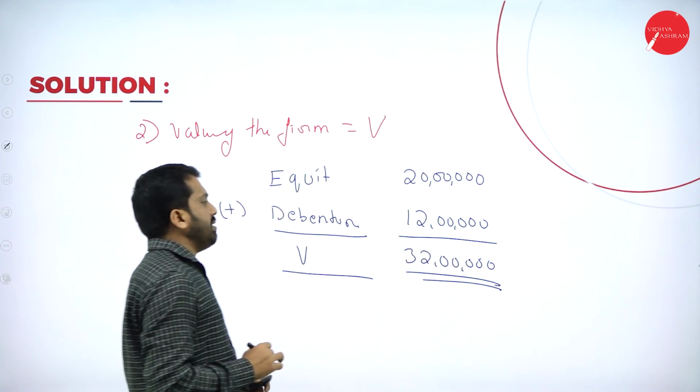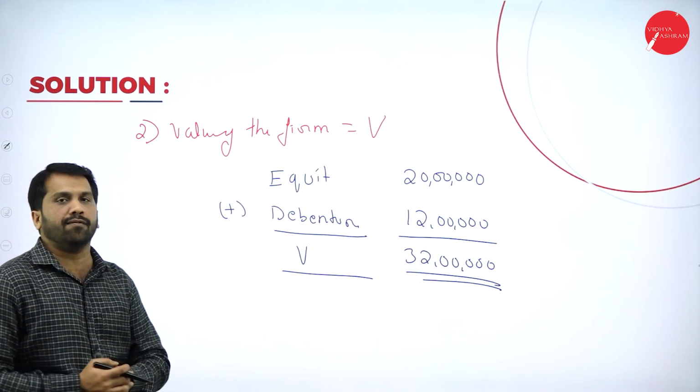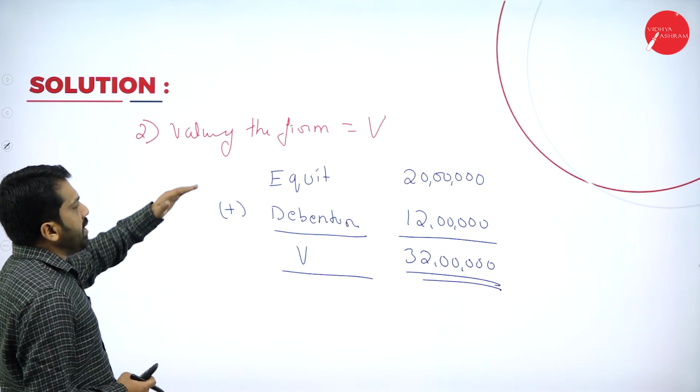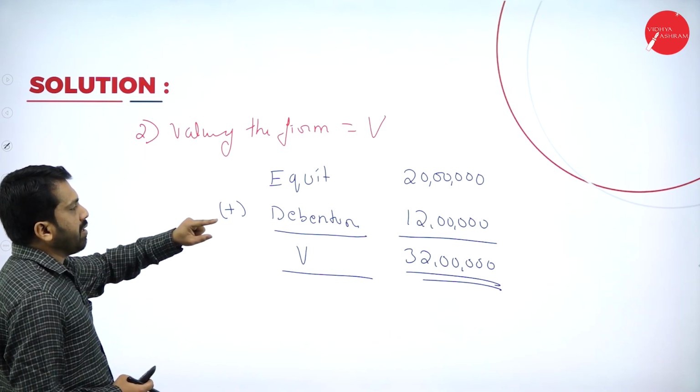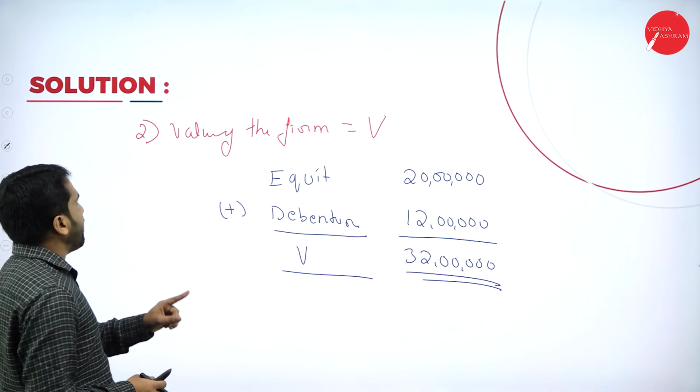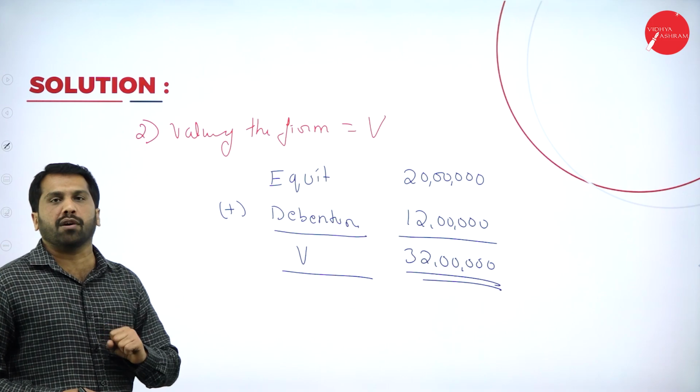So, this is your value of the firm. Hope you are clear. Yes, your value of the firm is equity plus debenture, 20 plus 12, it is 32 lakh. So, the second one also we found out.